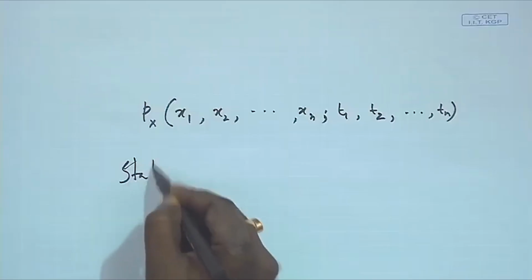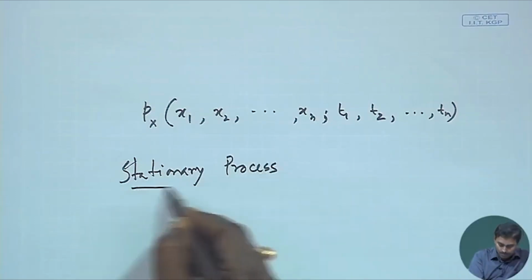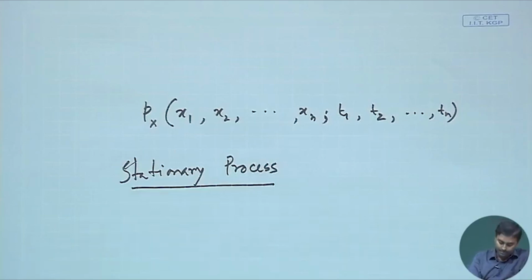So, we will now try to define the stationary process. Okay, so, this is something we will try to define. So, I have told a stationary random process will be one whose statistical property does not change over time. Okay. What does that mean? That means all those PDF and joint PDF we are defining, they are not really dependent on the time where I start. Okay.